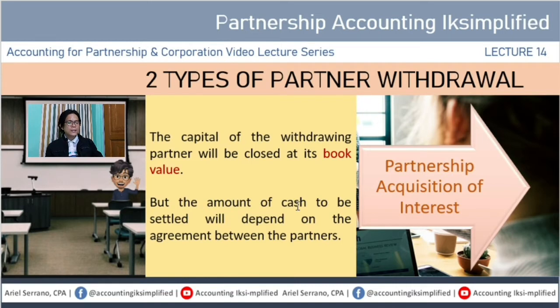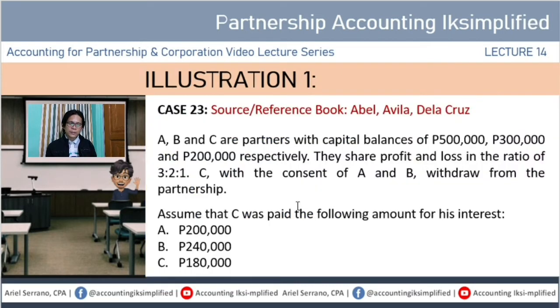So, illustrate na natin ito given this case number 23. So, I have here partners A, B, and C, with capital balances of 500,000, 300,000, and 200,000 respectively. Now, they share profit and loss in the ratio of 3:2:1.